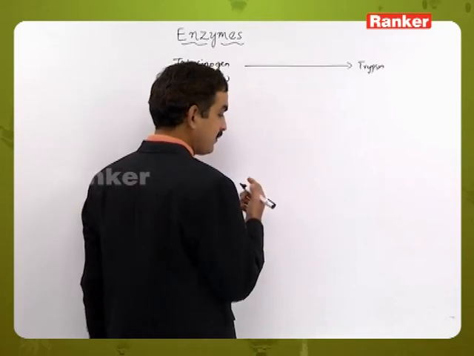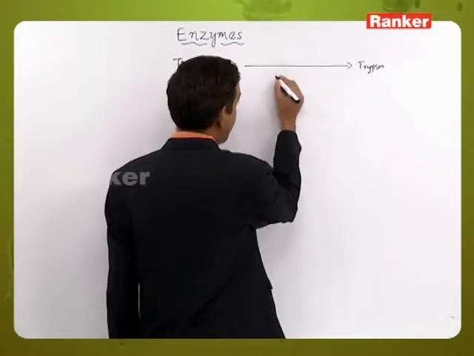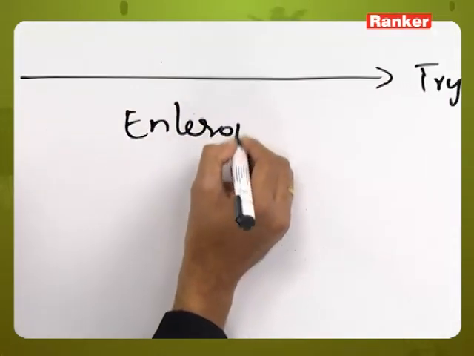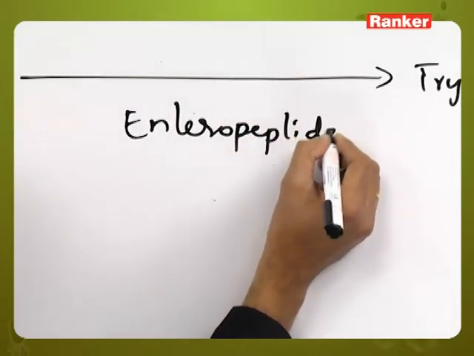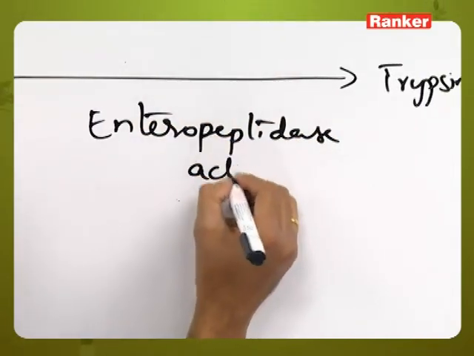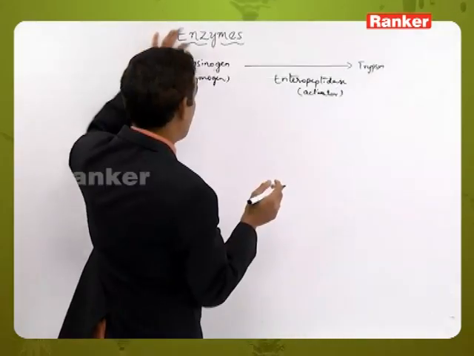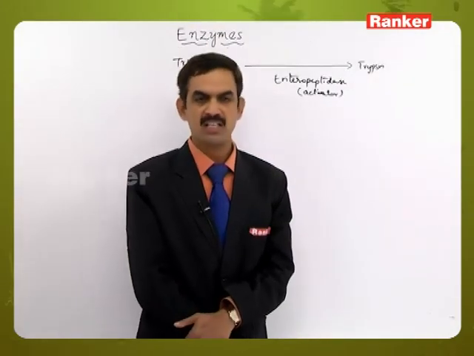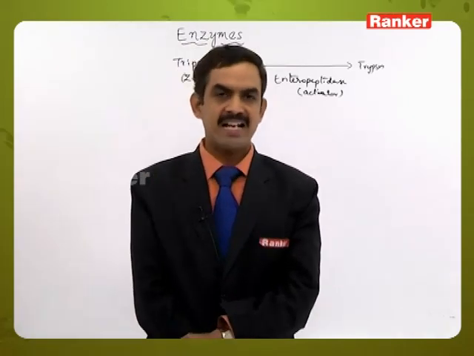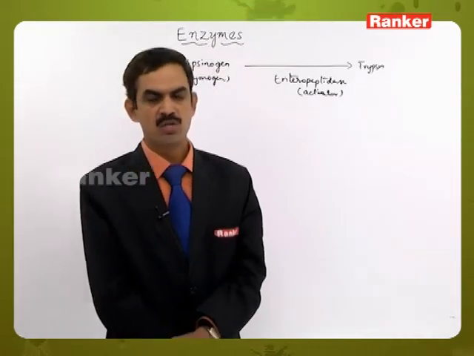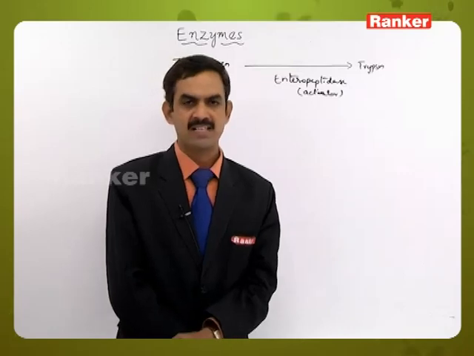This is done by enteropeptidase. This is an activator, which helps in the conversion of trypsinogen into the trypsin molecule. Then only can trypsin participate in the digestion of further biomolecules inside the digestive process.